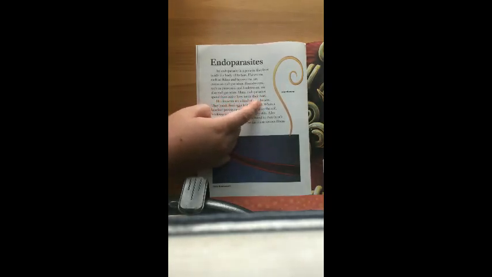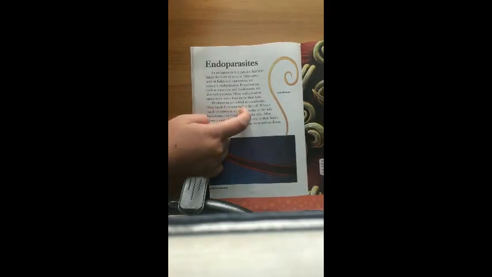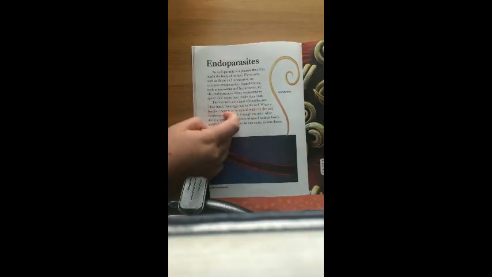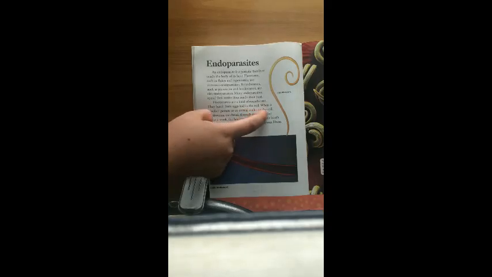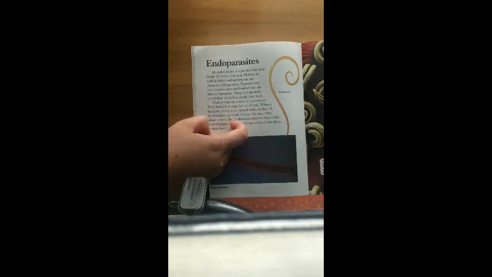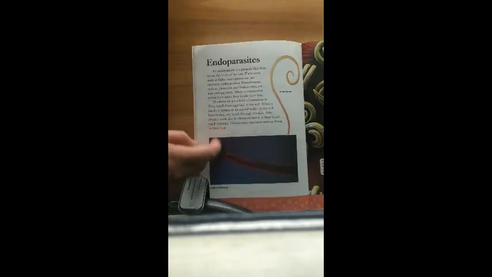Hookworms are a kind of roundworm. They hatch from eggs laid in the soil. When a barefoot person or an animal walks on the soil, hookworms can break through the skin. After about a week, the hookworms travel to their host's small intestine. Hookworms can cause serious illness in their host.